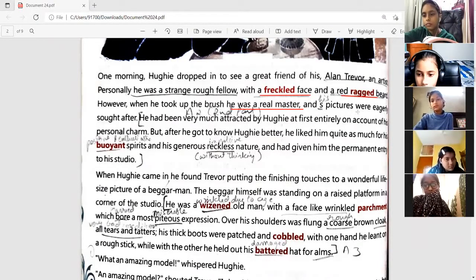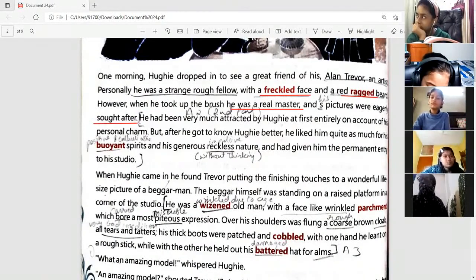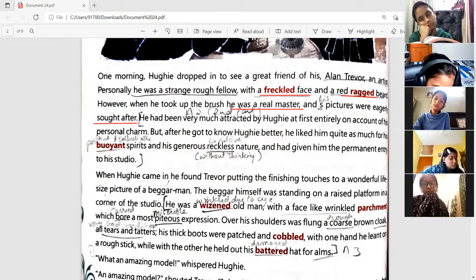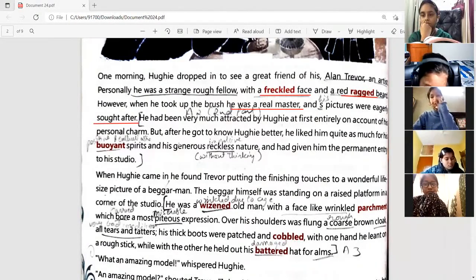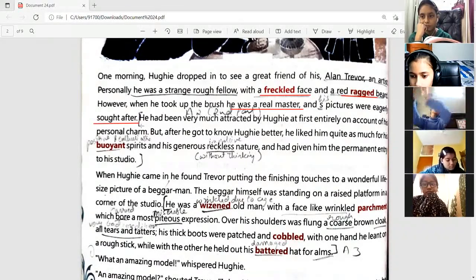Then, his pictures were eagerly sought after. So whatever he drew, everybody was after it, everybody was trying to buy his paintings. So he was very popular among the people. He had been very much attracted by Hughie at first, entirely on account of his personal charm. So just like Hughie was popular among all the men and women, in the same way this painter also became fond of Hughie because he was very charming in personality, right?